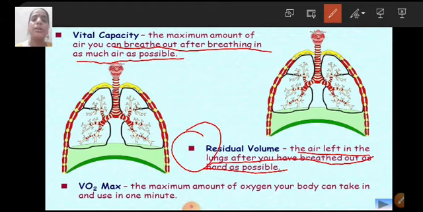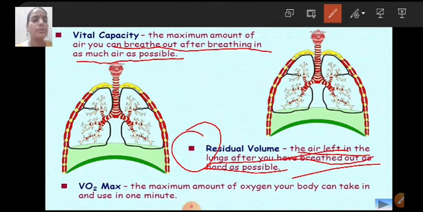We will never be capable of breathing out the complete amount of air from our lungs. Some amount of air will be left inside our lungs, and this little amount of air left over is known as residual volume. And then we have VO2 max. The maximum amount of oxygen your body can take and use in 1 minute is VO2 max.